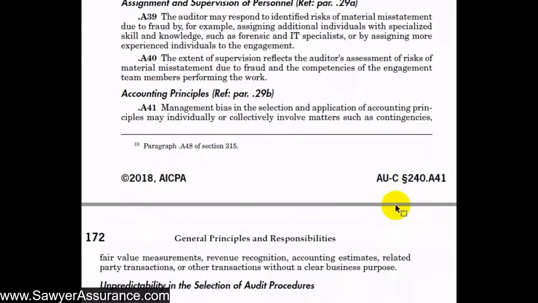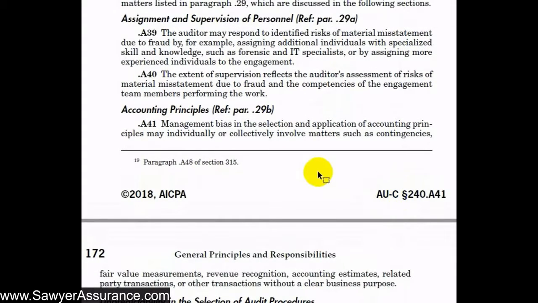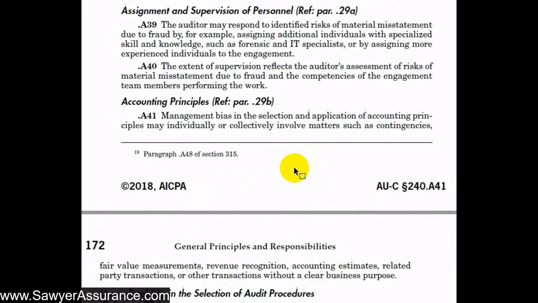Next, we have the accounting principles. As we saw in the requirements, we're required to hone in on the accounting policies of the more complex or subjectively determined accounts. And that's because management typically has a bias in the selection and the application of the accounting principles, such as those related to contingencies or fair value measurements, revenue recognition or accounting estimates, related party transactions, or other transactions without a clear business purpose. So we need to make sure that we hone in on these types of transactions and accounts whenever we are determining our responses to the assessed risk of material misstatement due to fraud.